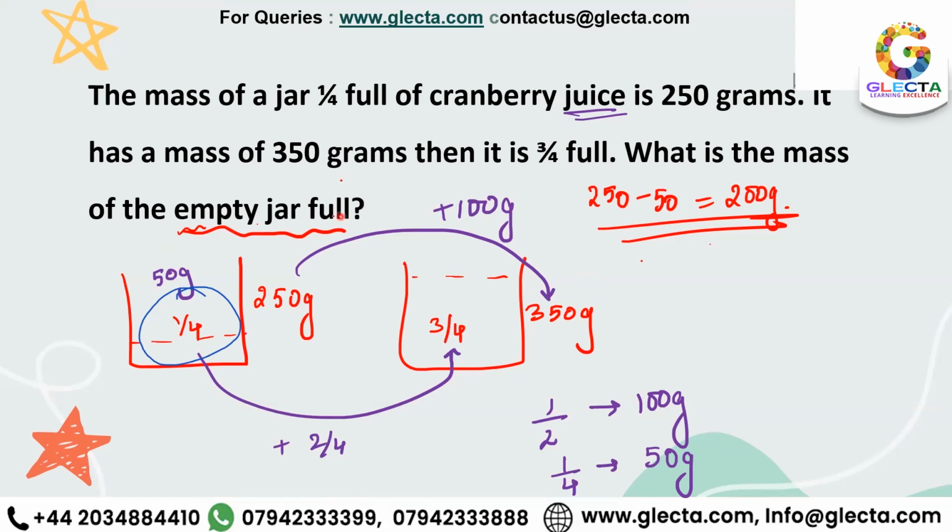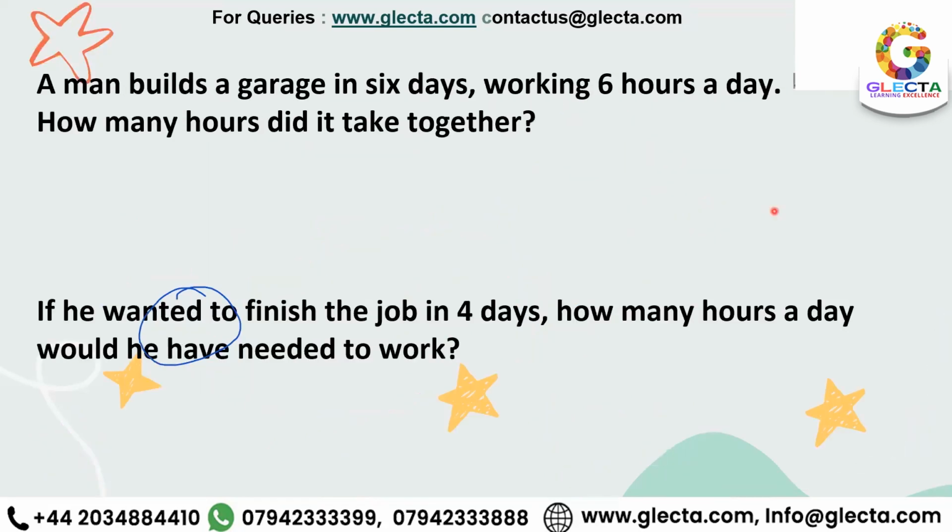All right. Over here, yes, if it says what is the mass of the jar full of cranberry juice, then your answer would be 400 grams because you'll be calculating the mass of the jar separately and the juice separately. But it does not say so, right? It's just talking about the empty jar. Otherwise, they would not have given the word empty over here. So your answer would be just 200 grams. All right. Now, moving on to the next one.